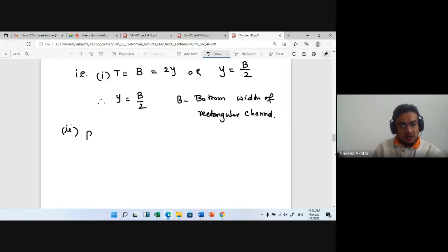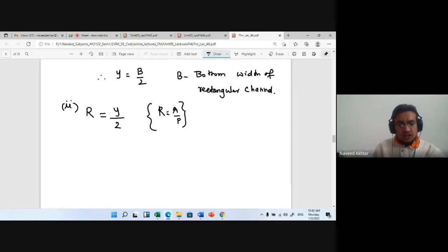Second, the hydraulic mean depth is not the radius. R is the hydraulic mean depth, that is R is equal to y by 2. And you know the formula of R: R is equal to A upon P, that is wetted area upon perimeter. So this R is equal to y by 2 will be satisfied in case of a rectangular section. If this is satisfied, then only we can say that this is the most economical rectangular section.